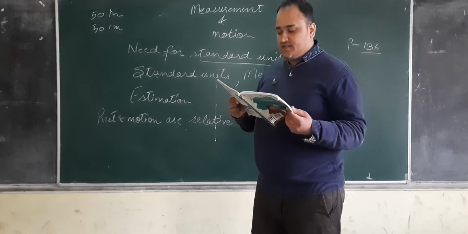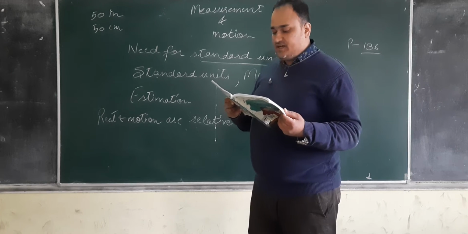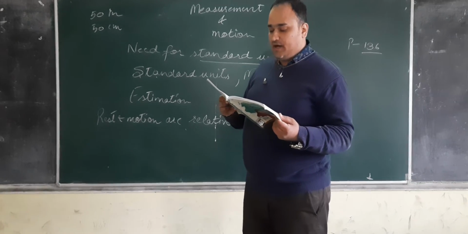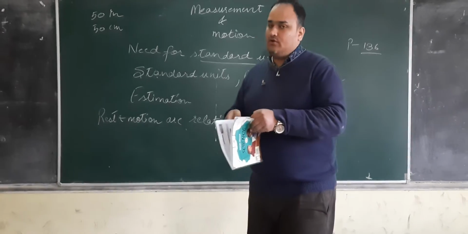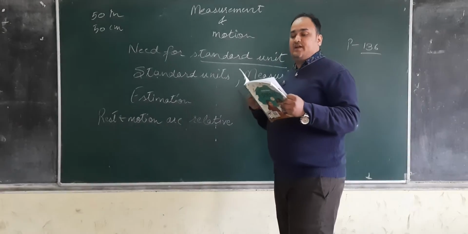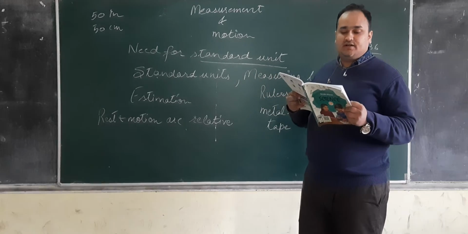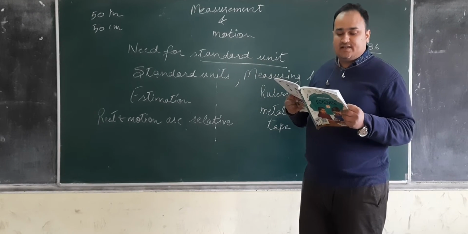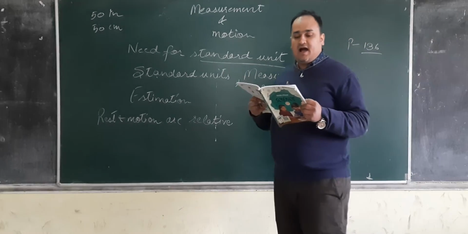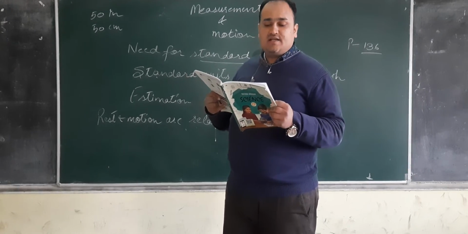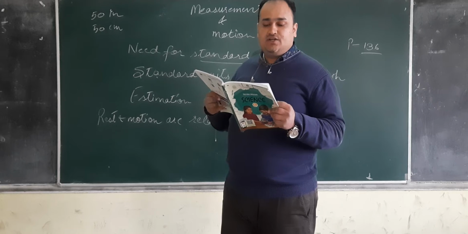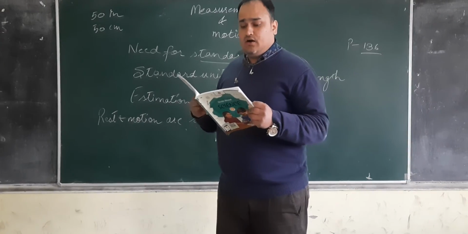However, these measurements lead to inconsistent results, as everyone's body part could be of slightly different size. So, standard units of measurement. In order to measure different physical quantities accurately, scientists all over the world accepted a set of standard units of measurement known as System International D units or SI units.